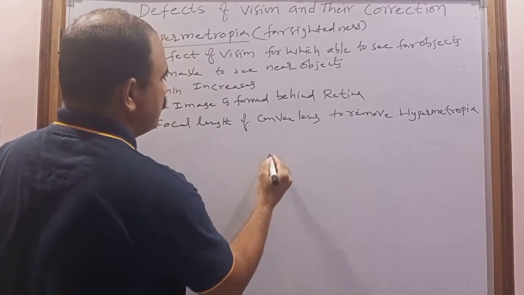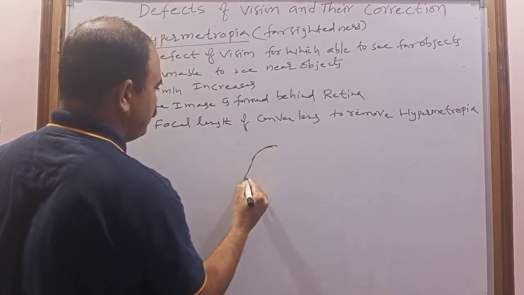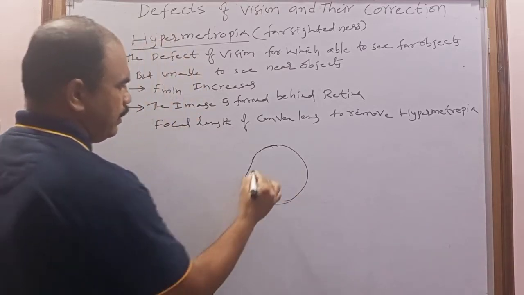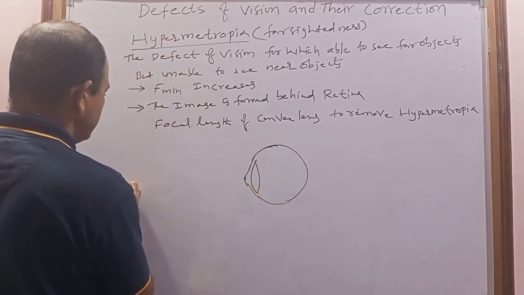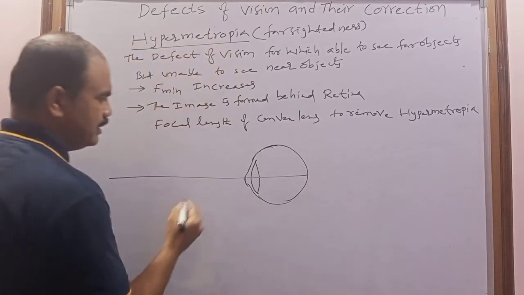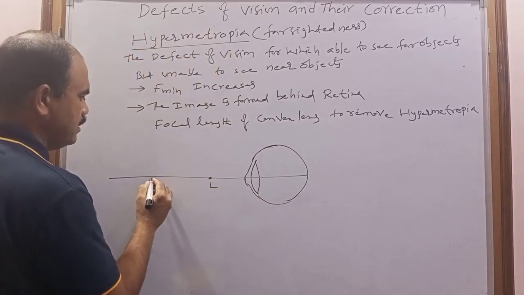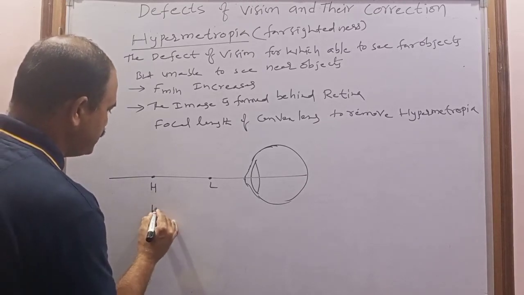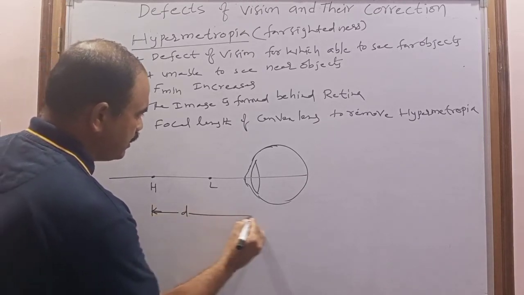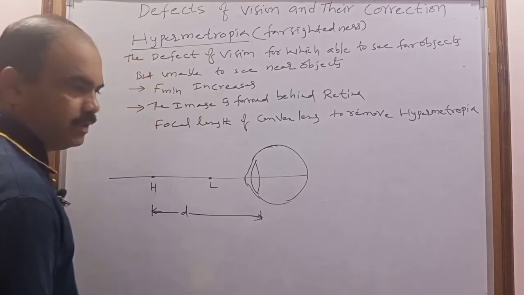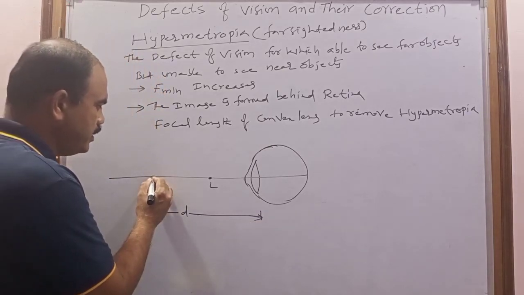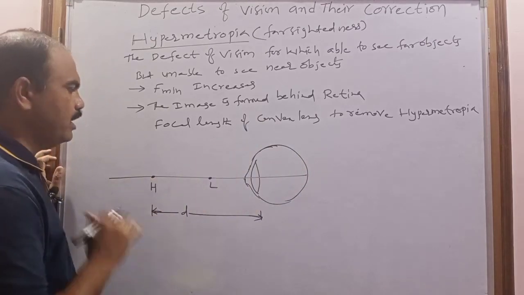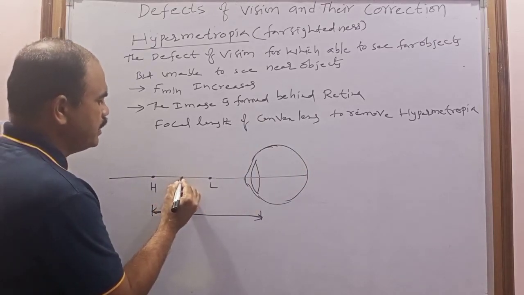So now consider, this is the eye of the person who is suffering with hypermetropia. This is the eye lens of that person. This is the principal axis, and this is the least distance of distinct vision, and this is the near point. So this is the near point distance, let us consider it small d. If the object is at H only, the eye lens can form the image on the retina. But now consider the object is kept here.